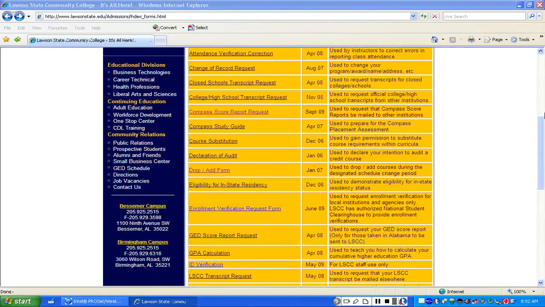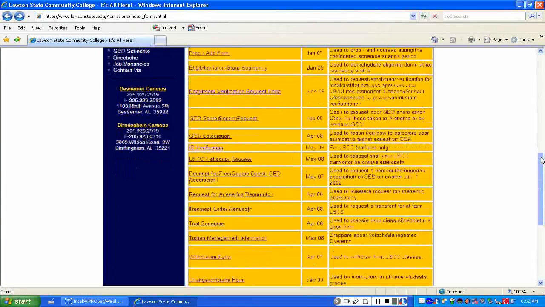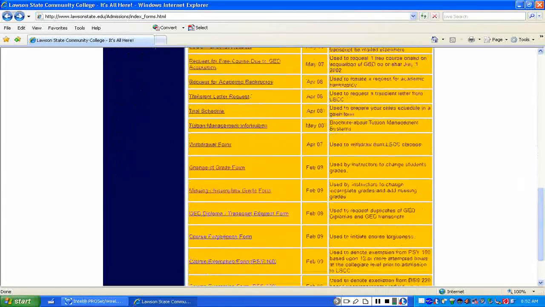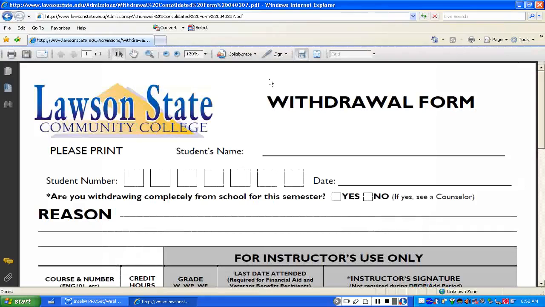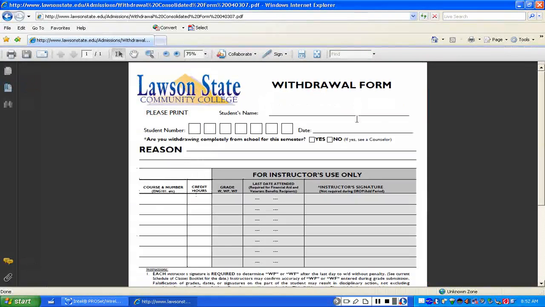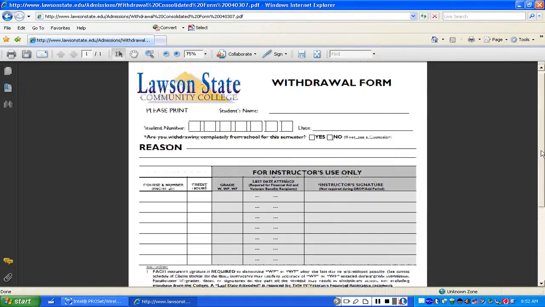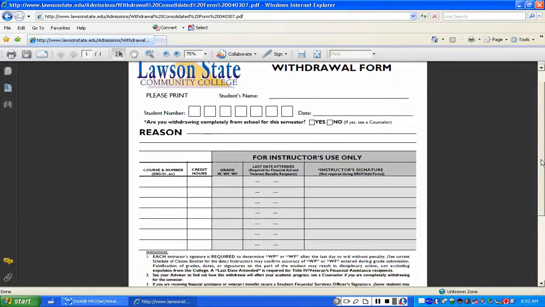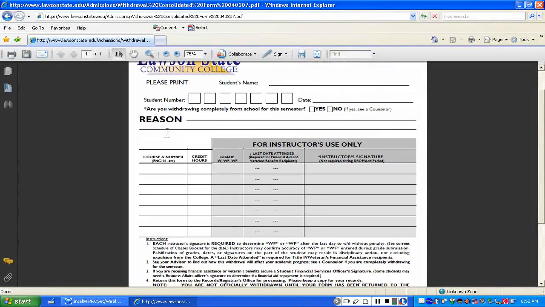Now remember earlier I told you that if you're beyond the deadline for adding and dropping, then what you're going to need to do is go out here and do a withdrawal form. And this is what the withdrawal form looks like. Take a look. Withdrawal, student's name, student number. But notice it's going to ask you for the reason for this withdrawal. The reason for the withdrawal. Because you're withdrawing past the add and drop date.